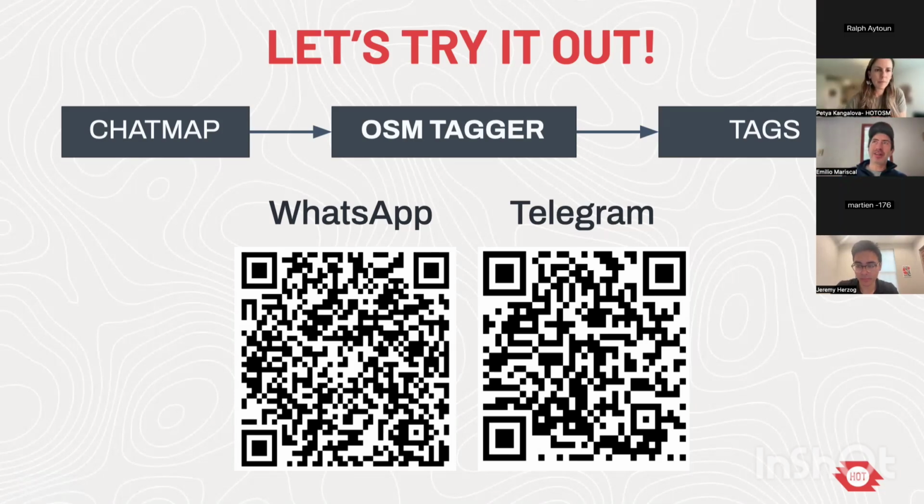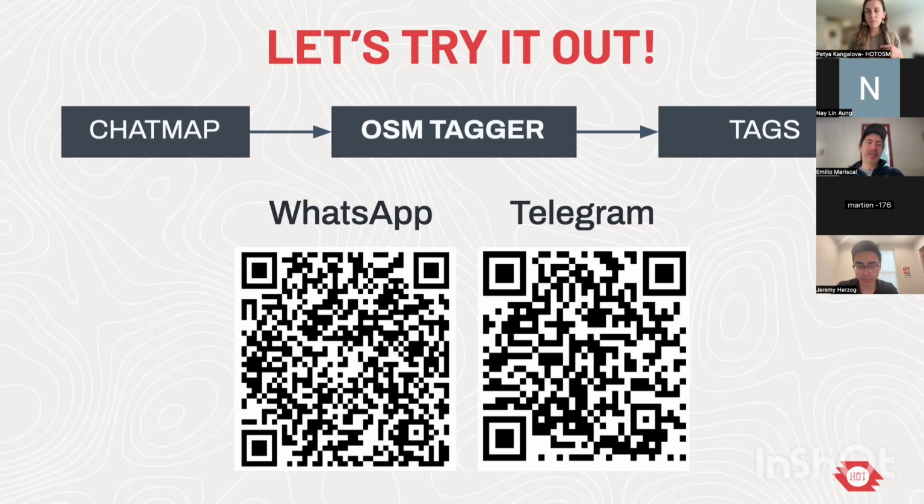A road that can be considered in terrible situation in Europe could be great for us. So the smoothness tag in OSM is very relative and depends on different parts of the world. So yes, we want to do that. For now, we are experimenting with a limited data set, but that will change in the future.